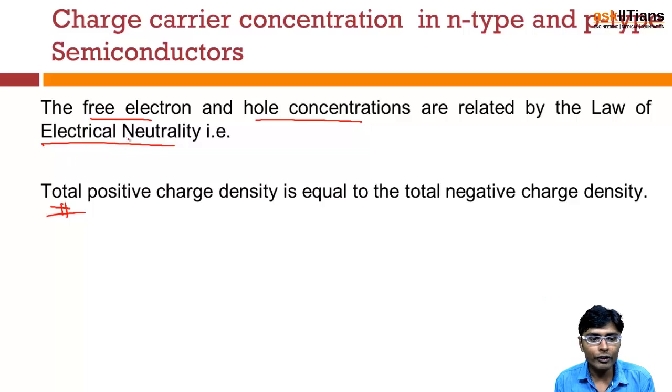Okay, so the law of electrical neutrality. For any semiconductor, whether it is P-type, N-type or intrinsic, the total positive charge density will be equal to the total negative charge density.